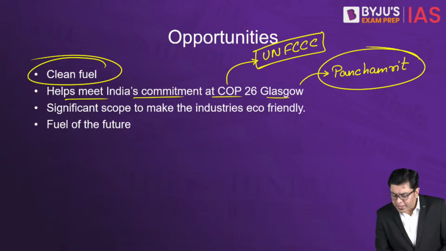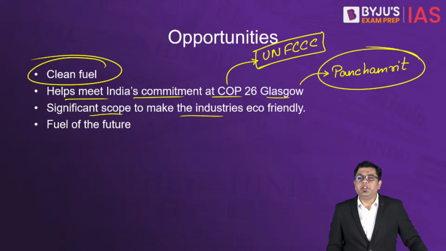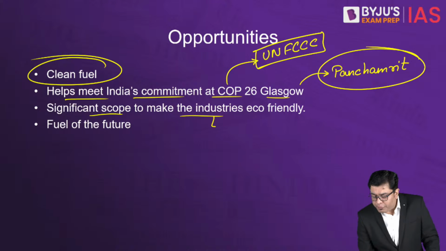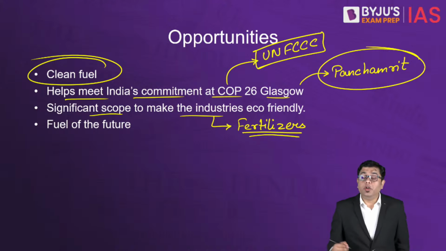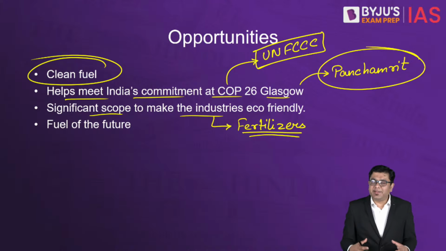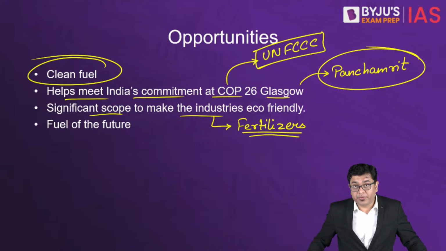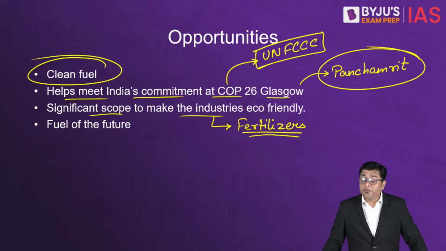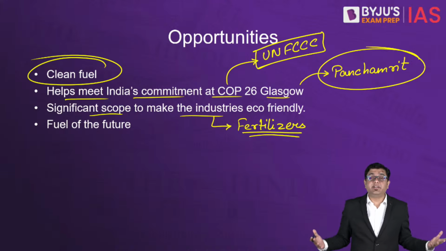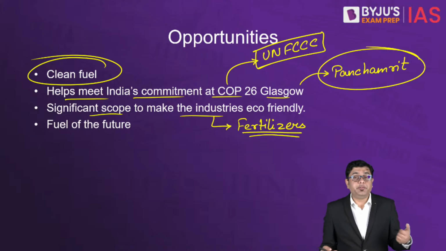Then, there is significant scope to make industries eco-friendly. For example, consider industries such as fertilizers. These fertilizers also run on a significant amount of energy, and as a result, the fertilizer plants are also significant emitters. So, in a country where agriculture is a mainstay, where fertilizers will continue to be used in the future and are very predominantly used, fertilizers such as urea, diammonium phosphate, etc.